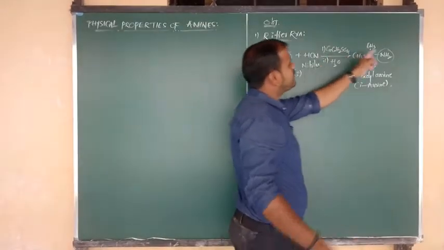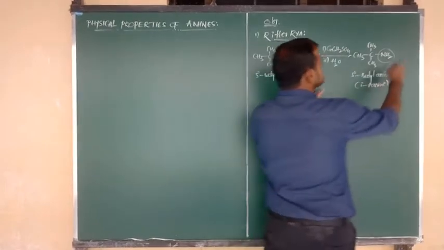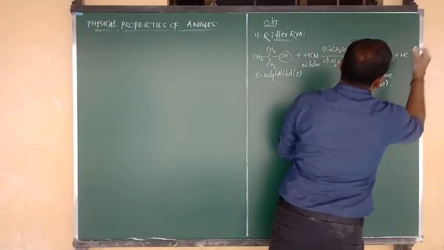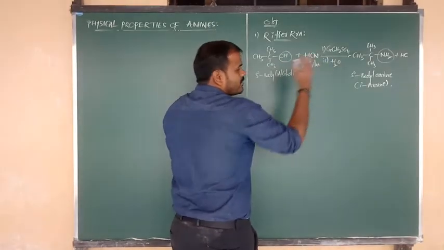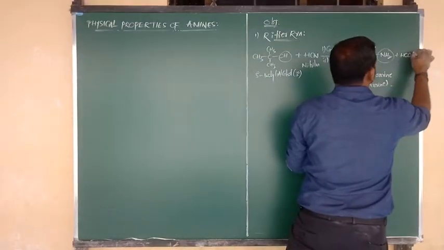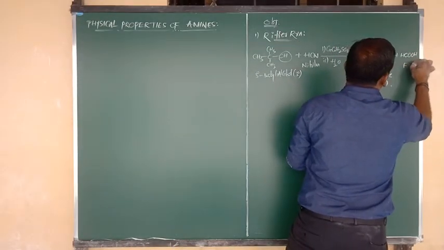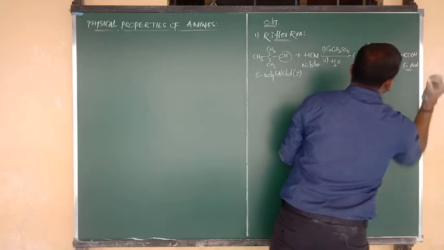HCN: the N was converted into NH2, so the remaining H and C are there. I am going to write HC. Here the OH group is there, and from the water molecule O is there, so HCOOH. This is nothing but formic acid. Here we have to say that formic acid is the byproduct.